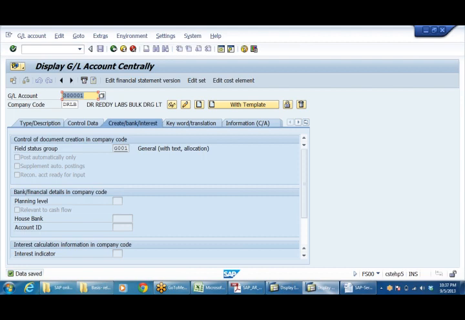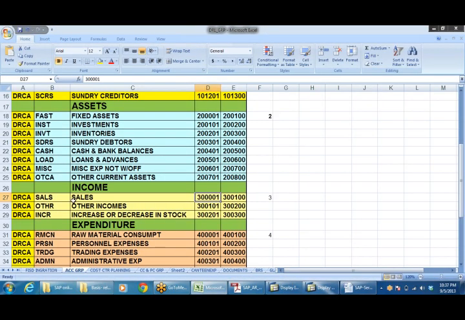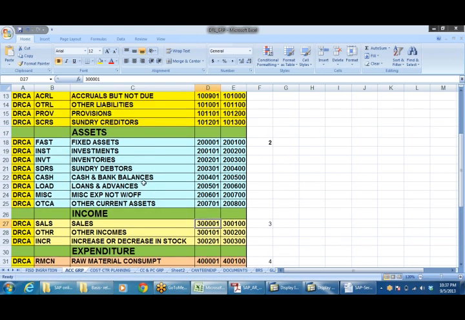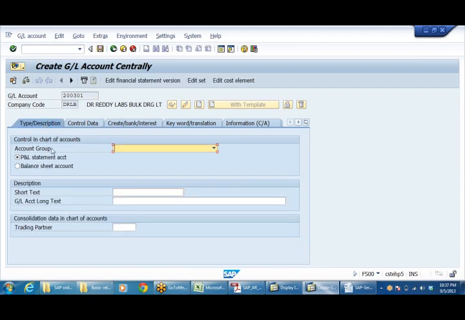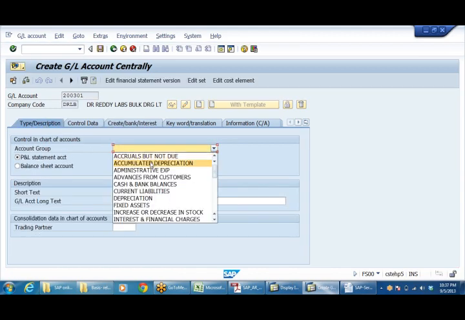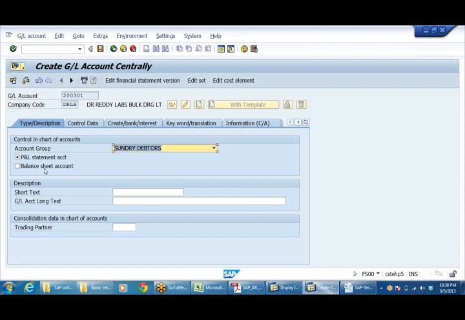3 lakhs 1. Next I want to create the sundry debtors account, because I am going to post to the sundry debtors account, and sundry debtors is nothing but a current asset. So this will go to current assets, sundry debtors 200 301. Click on create. Sundry debtors, that's a balance sheet account.